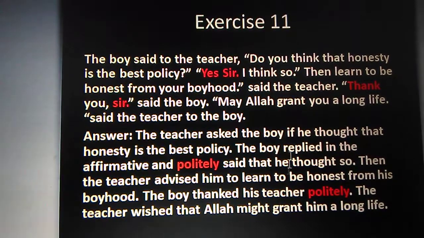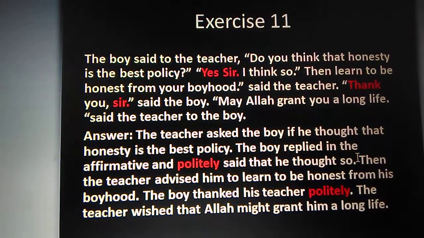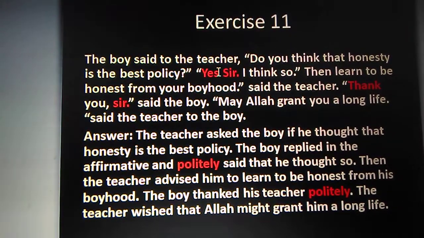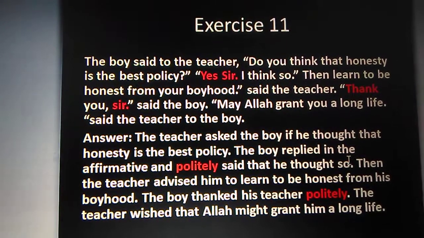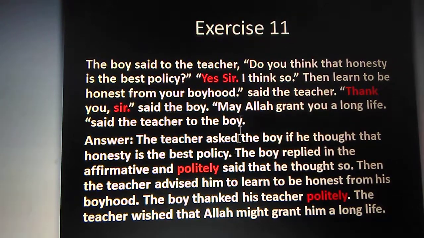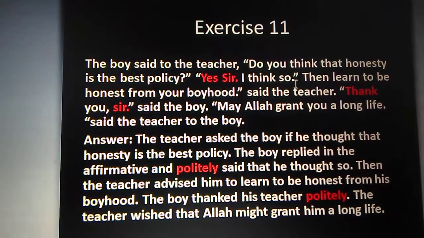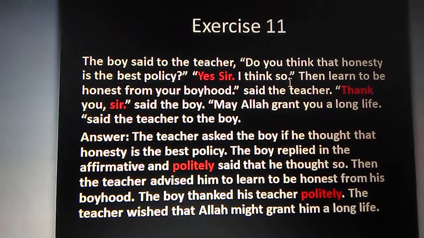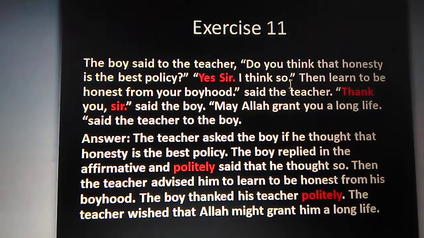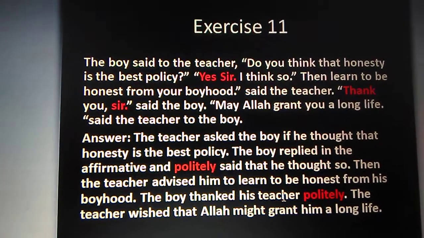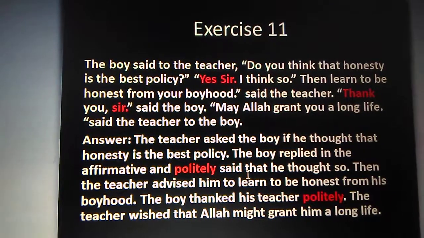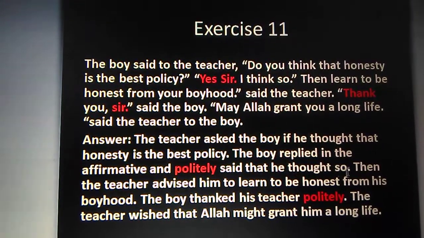Yes, I think so, the boy replied in the affirmative. So if we get the yes, then we have to write replied in the affirmative, and politely said that. If we get a sentence after yes or no, then we have to write and said that, but as here is the sir, so we'll write and politely said that he thought so.